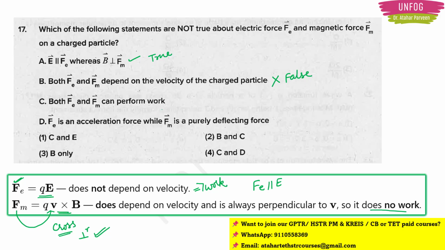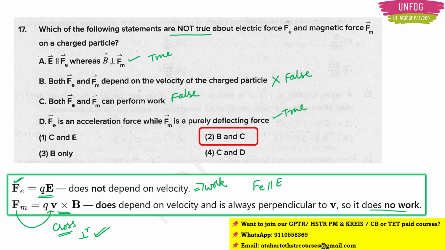Next statement C, both Fe and Fm can perform work. This is also false. Only the force related to electric force can perform work. Okay. Then statement D, Fe is an acceleration force while Fm is purely a deflecting force. Even this statement is true. So now if you see the options, B and C are false statements, and in the question they are telling which statements are not true. So our option 2 will be the correct answer here.